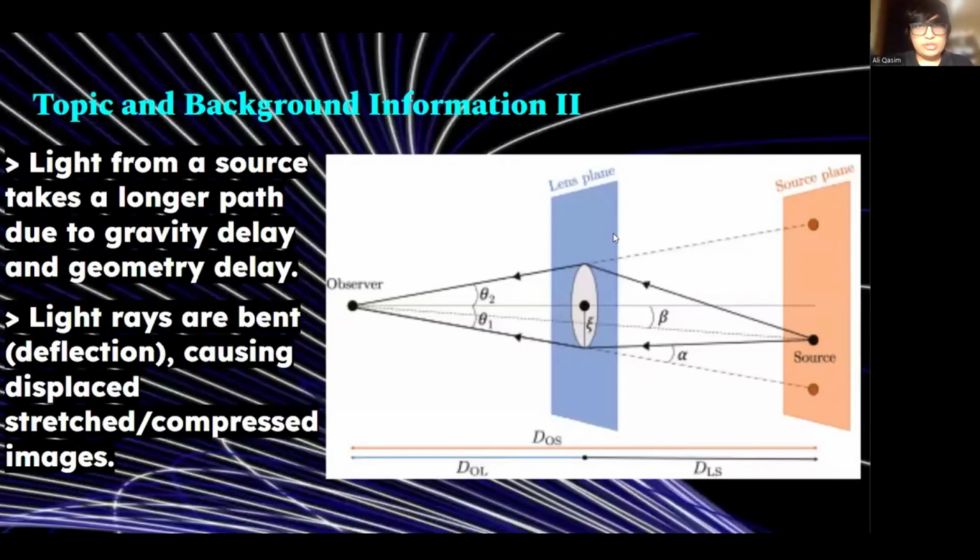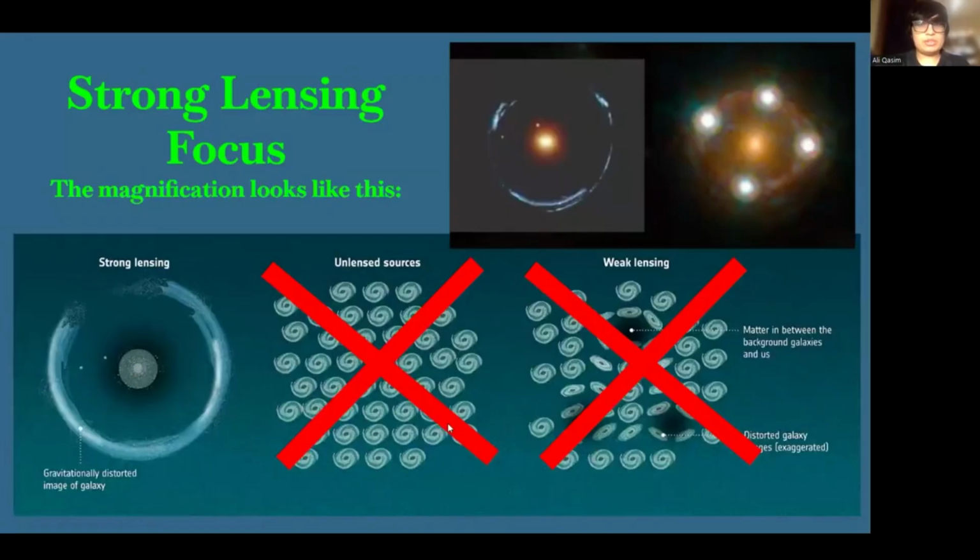Next, as you can see in this image, the light from a source takes a longer path due to gravity delay and geometry delay as it approaches another object. Then the light rays are bent, which is deflection, and this causes the images of the source to appear to us as stretched or compressed. The source images are displaced from the true position and can appear as multiple objects. And as you can see here, our project has a focus on strong lensing, not these other types of gravitational lensing.